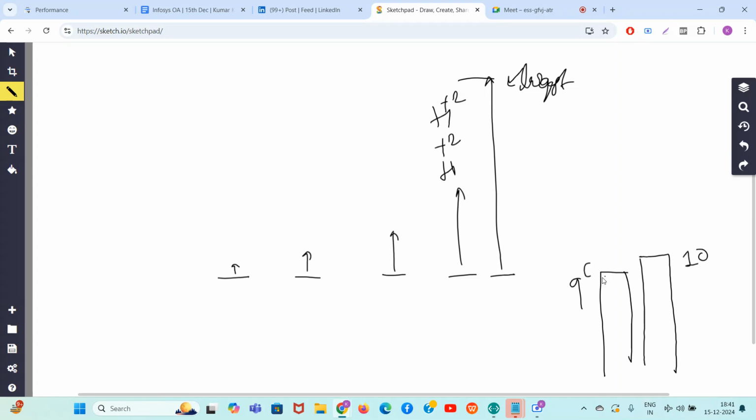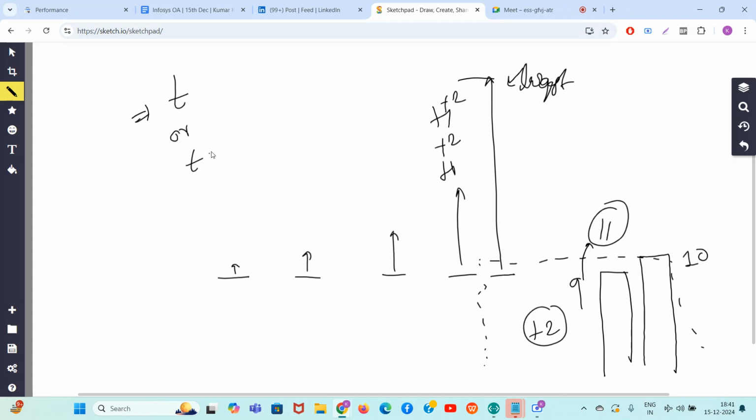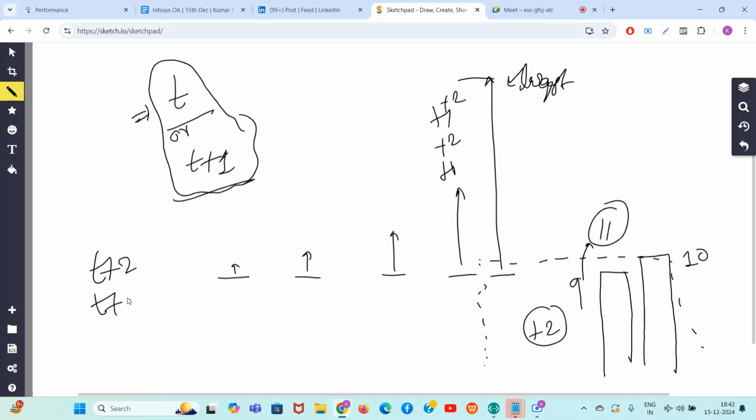But you are allowed to do the plus 2 operation also, na? You are allowed to make this 9 and 11 also, na? So it might happen in some case that making all elements 11 is much better. So either you make all of them t or t plus 1. And you need to develop the intuition why sir is saying two values. There is no use of making t plus 2, t plus 3, t plus 4, t plus 5. Why?